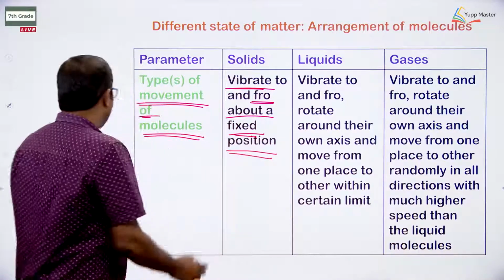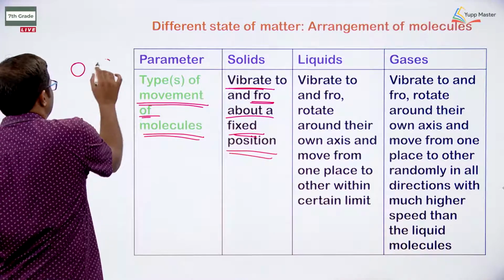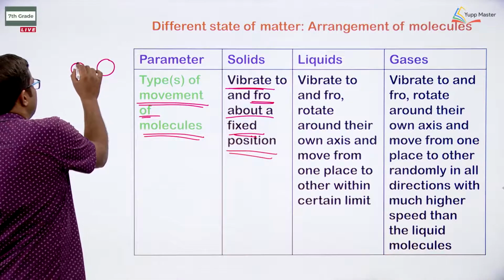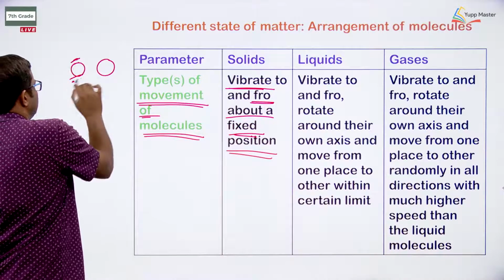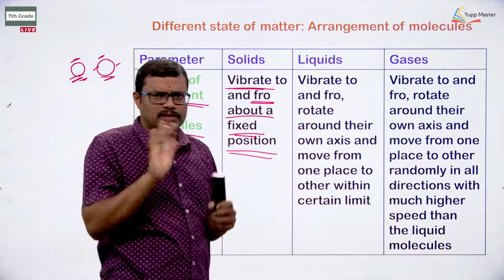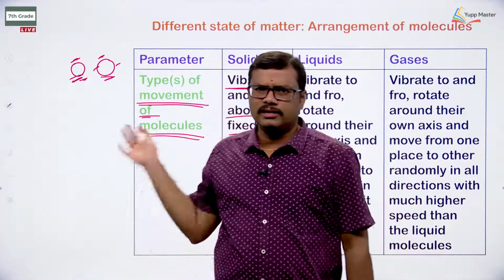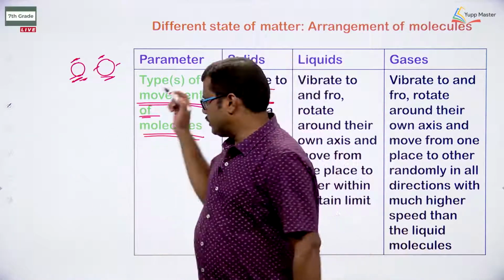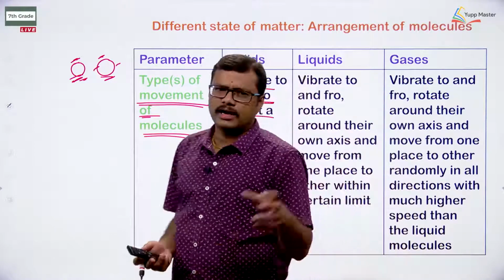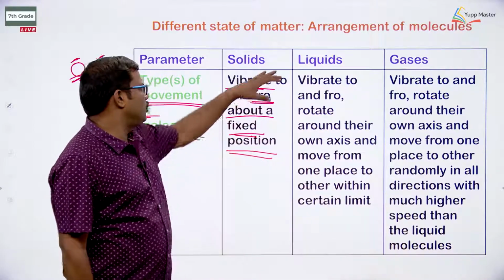The position of the particle is fixed. In the case of solid, since the separation is very small, the particle will vibrate within the given area. Within that area, the vibration is possible for the atom or the molecule of the solid. So, within the fixed position, the particle of solid will vibrate to and fro.